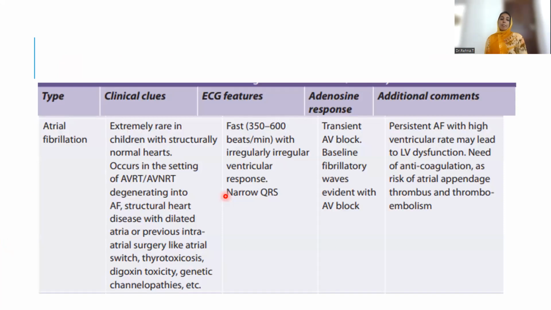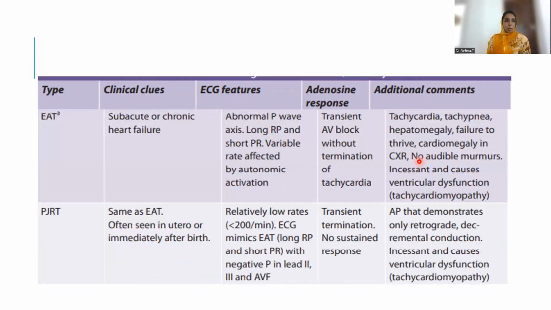Atrial fibrillation again will have a high rate, but irregular ventricular response and a narrow QRS complex. Again, with adenosine they will have a transient AV block, and baseline fibrillatory waves will be evident with the AV block. Please note, atrial fibrillation can lead on to LV dysfunction, and they may also require anticoagulation because there is a chance of atrial appendage thrombus or thromboembolism.